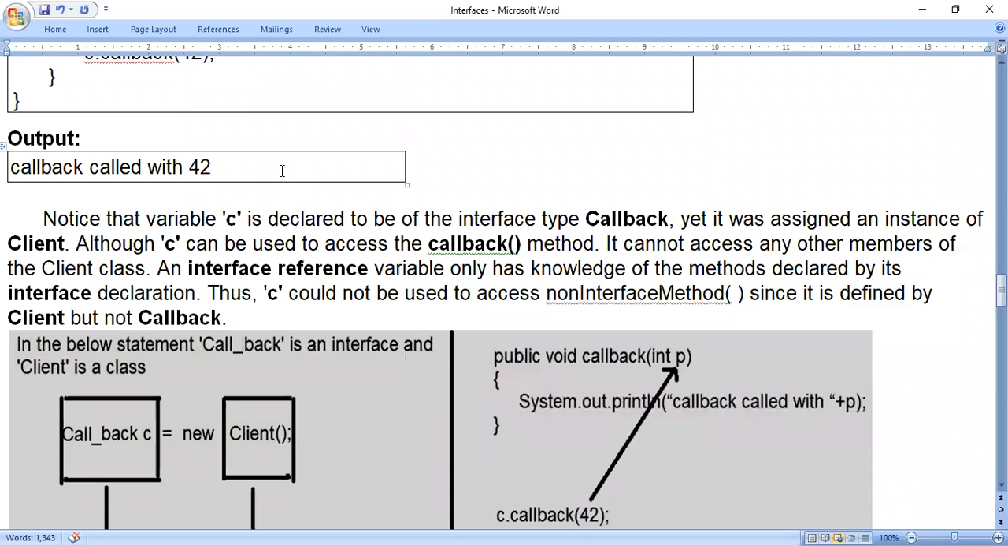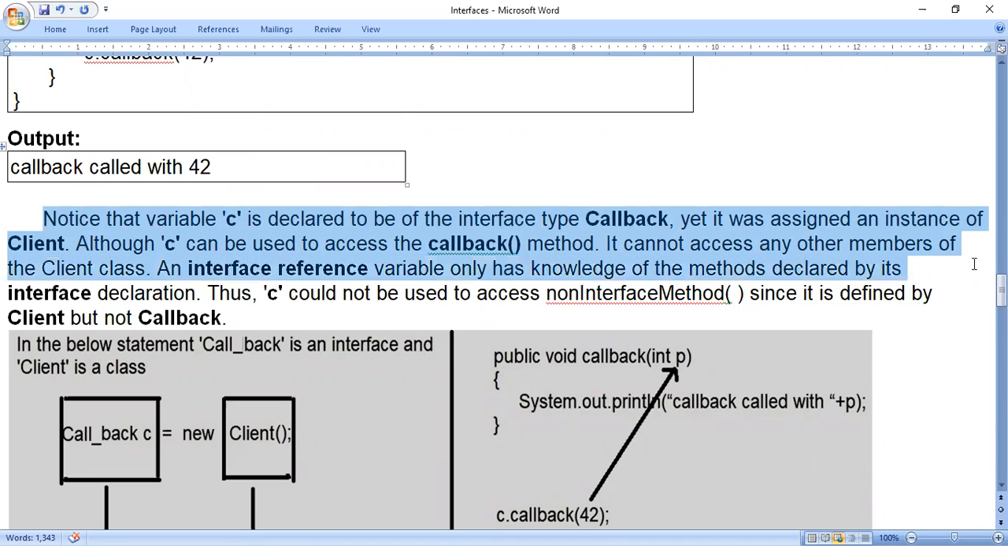Okay, callback called with 42. Notice that variable C is declared to be the interface type callback, yet it was assigned an instance of client. Although C can be used to access the callback method, it cannot access any other members of the client class. An interface reference variable only has knowledge of the methods declared by its interface declaration. Thus, C could not be used to access non-interface methods since it is defined by client but not by callback. In the next example, we will come to know about this.